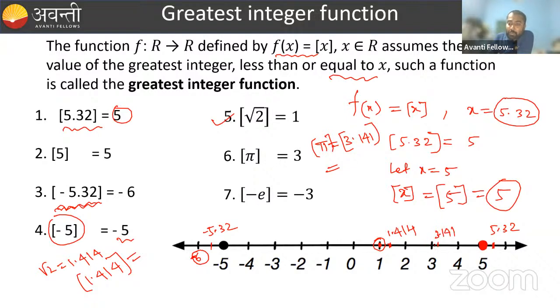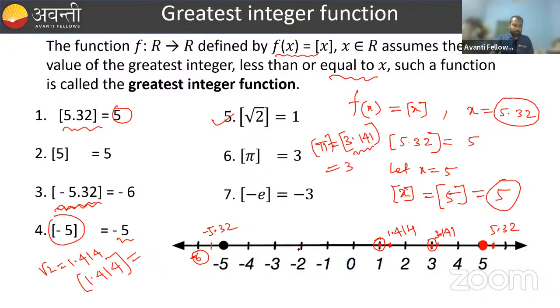The greatest integer which is less than 3.141 is 3. So the greatest integer value of 3.141 is 3. Is that clear to everyone, guys?